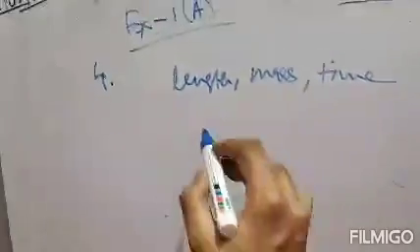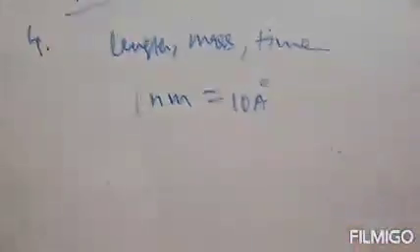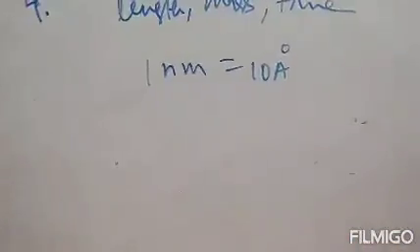Clear? Next, question number 12. How is nanometer related to angstrom? Nanometer is related to angstrom like this: 1 nanometer equals 10 angstrom. Clear? Next, question number 15.